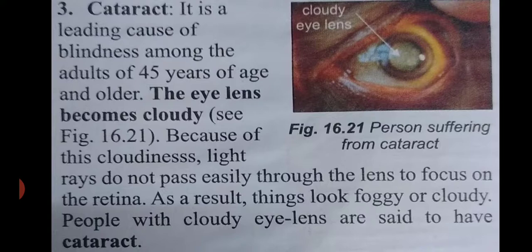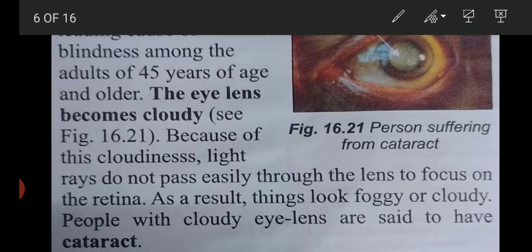The next is cataract. It is a leading cause of blindness among adults of 45 years of age and older. You have generally seen this problem in your grandparents also, and it is very commonly seen. It is known as cataract, and commonly as motia.